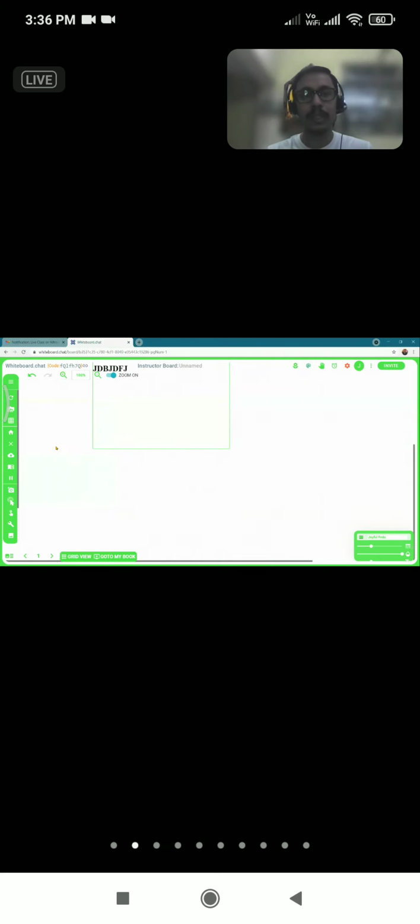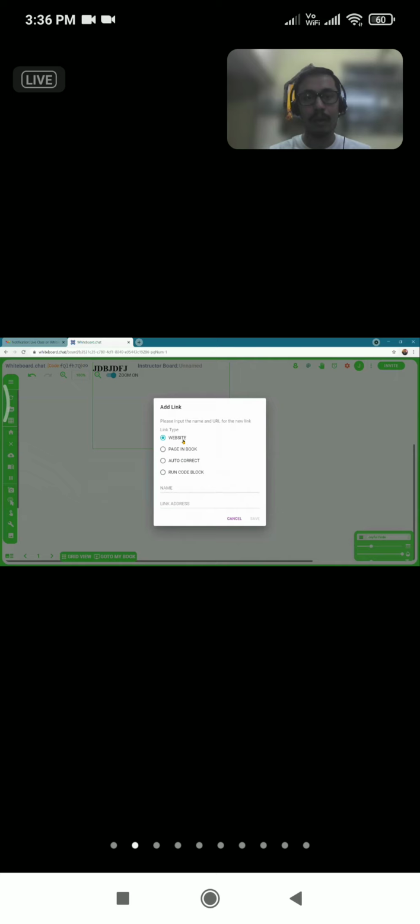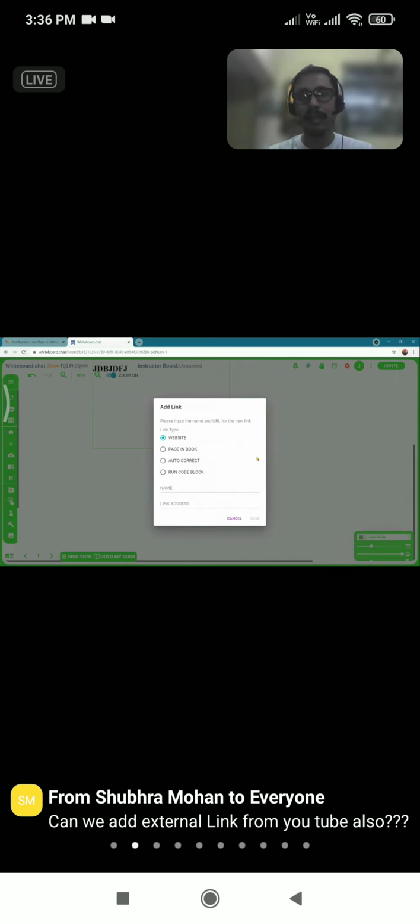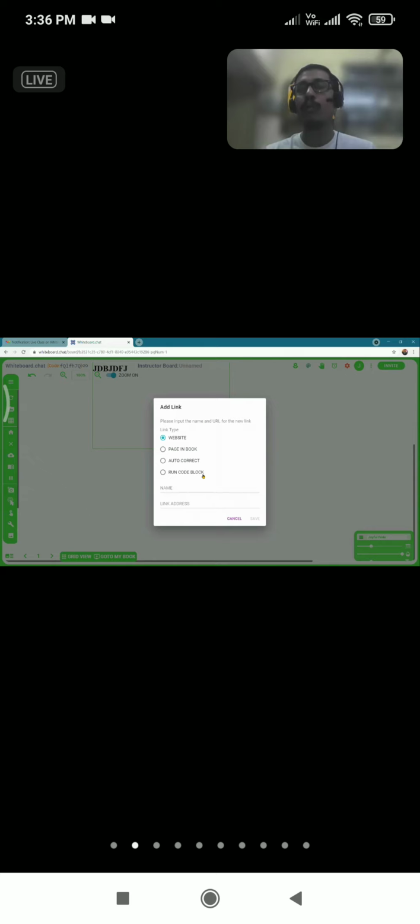So you can just click on this add link option. I am clicking on this add link option. Then it is going to ask me what kind of link it is. It is a website, a page in a book, something autocorrect, or a code block. What kind of link do I want?